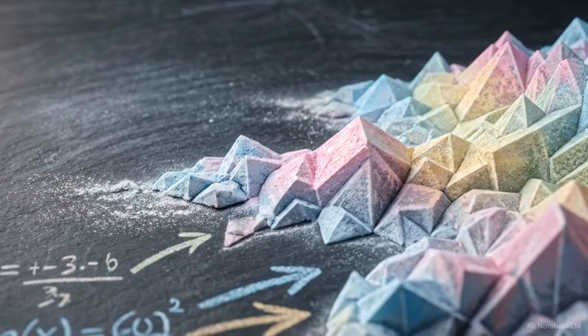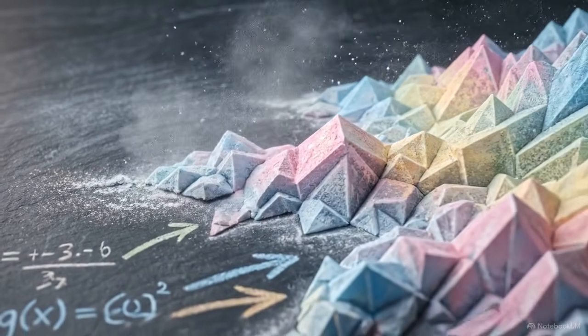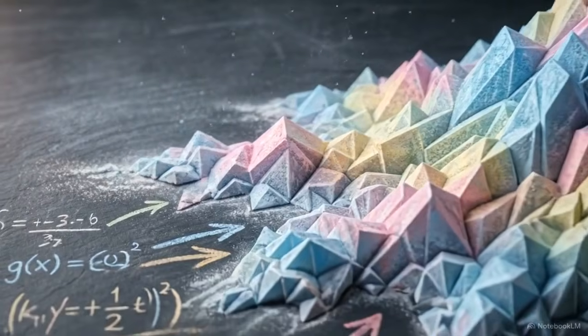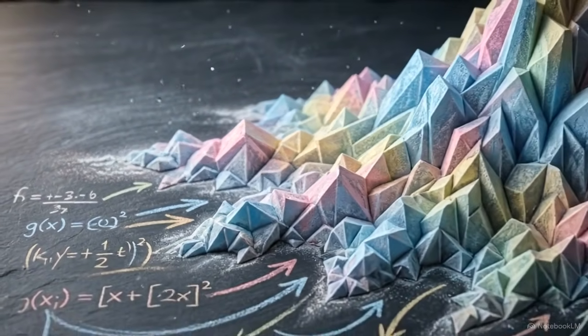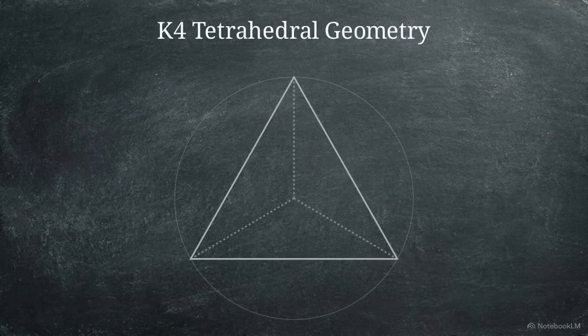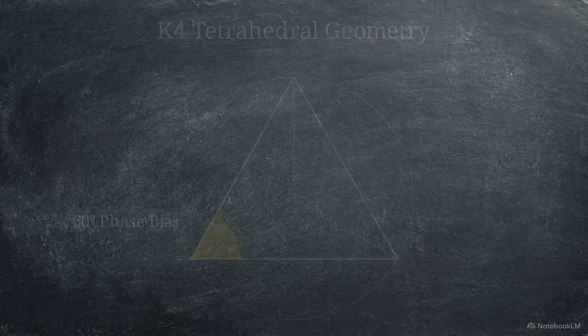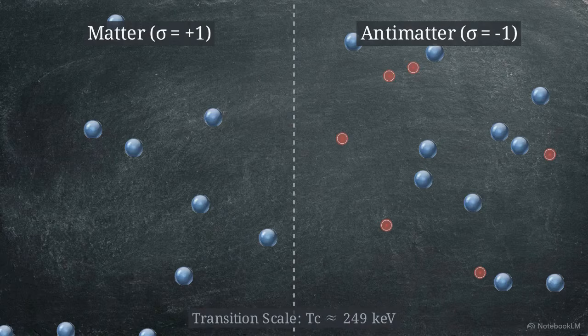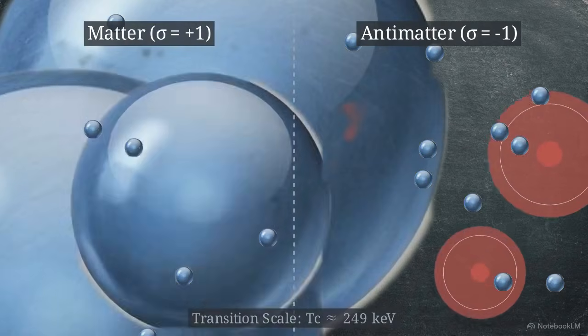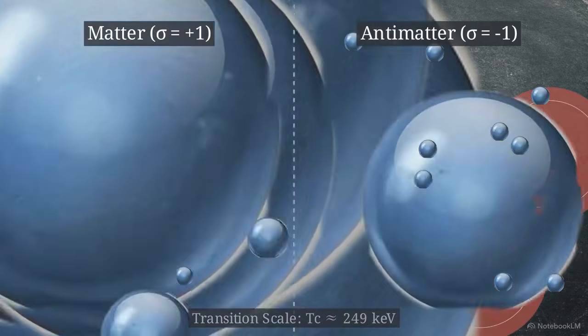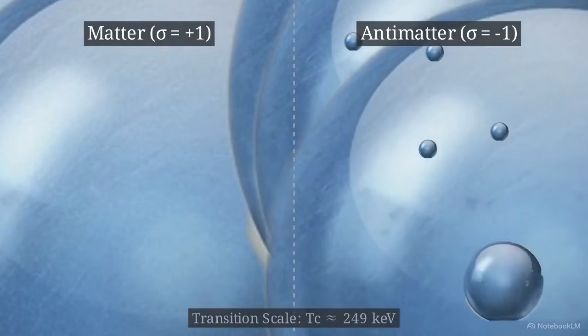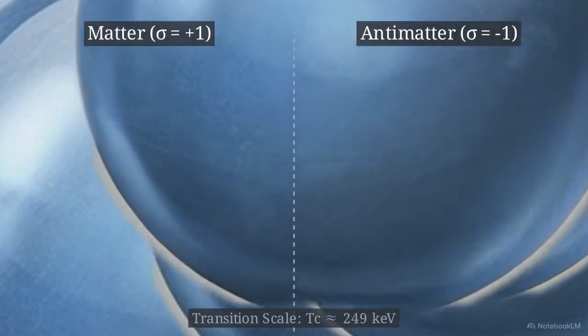The second artifact is the imbalance of matter and antimatter. The freeze was a process biased by the shape of the tetrahedron itself. This diagram reveals the lattice seed's internal geometry, an inherent 60-degree bias. During the freeze, this angle acted as a phase bias, causing matter domains to nucleate and grow slightly faster than antimatter, locking in a population surplus before the transition completed.